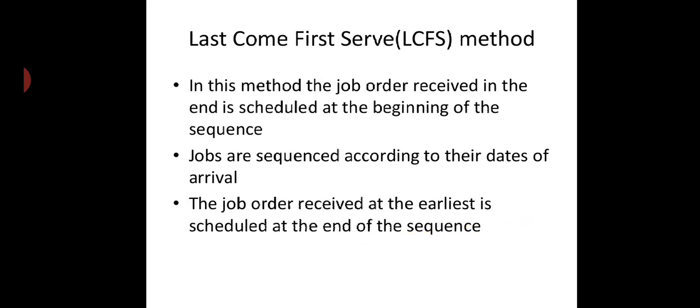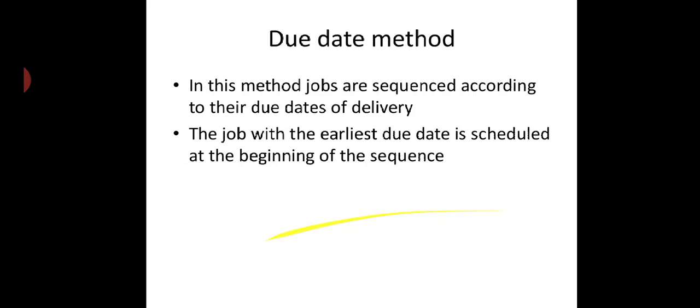Second, the last come first serve method. If we schedule the evening order first, then the afternoon order second, and then the morning order in third priority, it is called last come first serve, right? In this method, the job order received last is scheduled at the beginning of the sequence. Jobs are sequenced according to their date of arrival. The job order received earliest is scheduled at the end of the sequence.